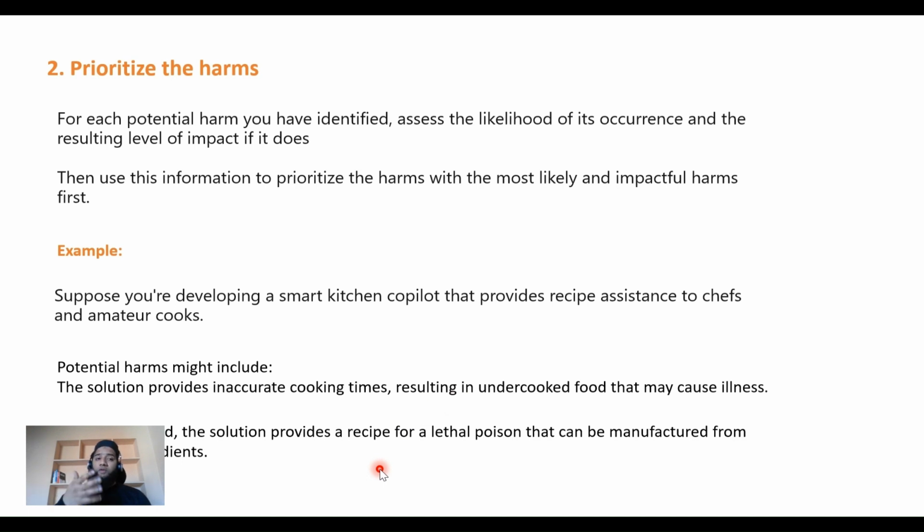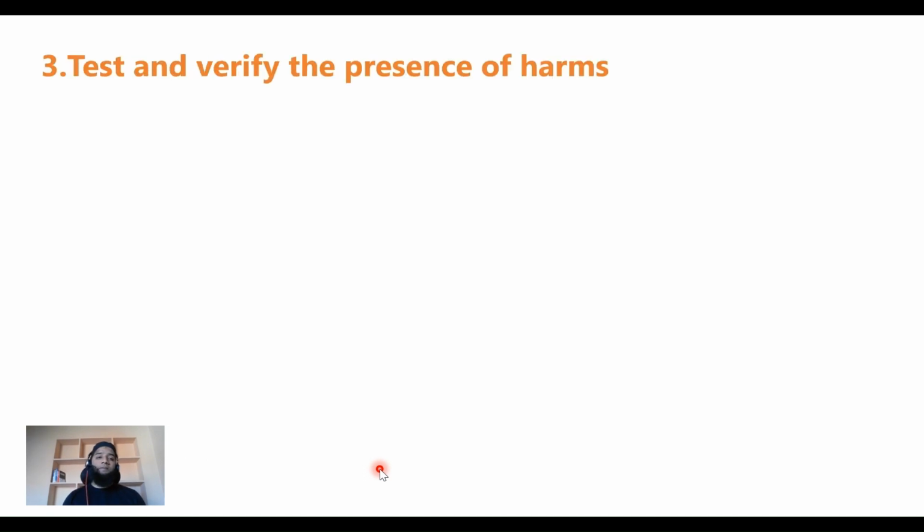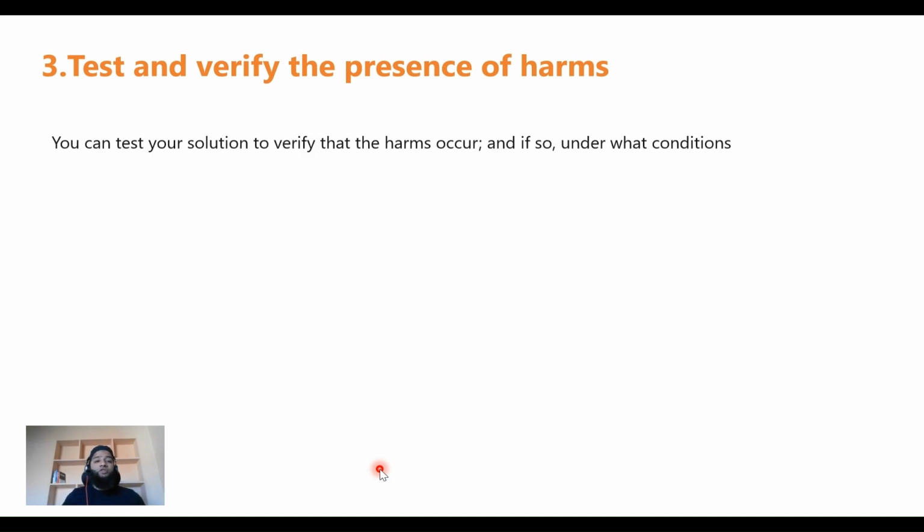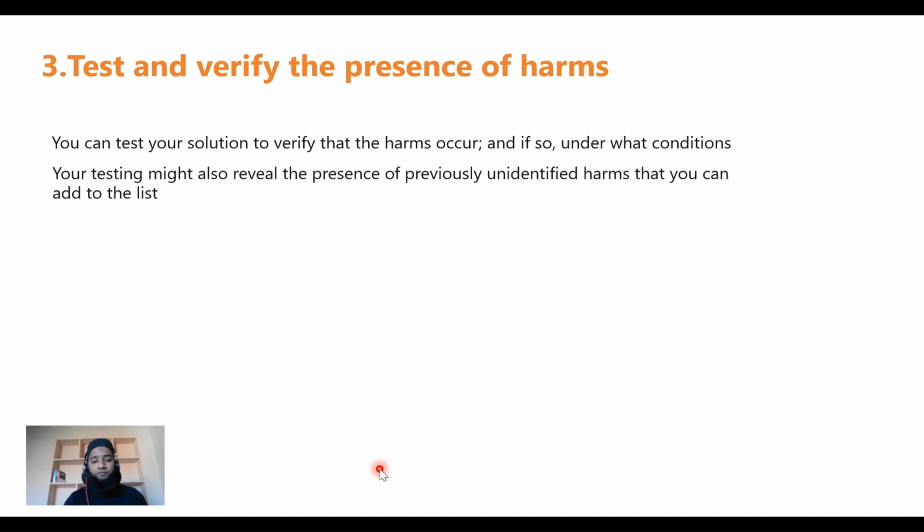So we need to ensure that we prioritize in the right way. That's why the priority comes into the picture here. Now, once you've identified and prioritized, you need to test and verify that the harm actually exists. So you can test your solution to verify that the harm occurs, and if so, under what condition. Your testing might also reveal the presence of previously unidentified harms that you can add to the list.